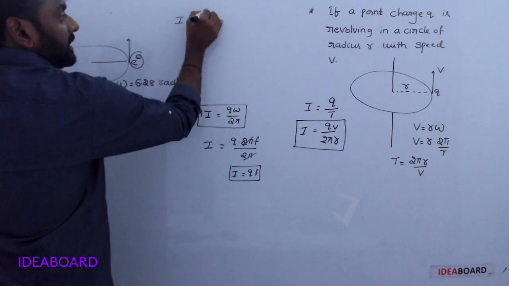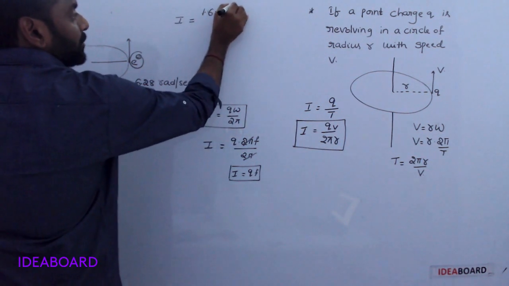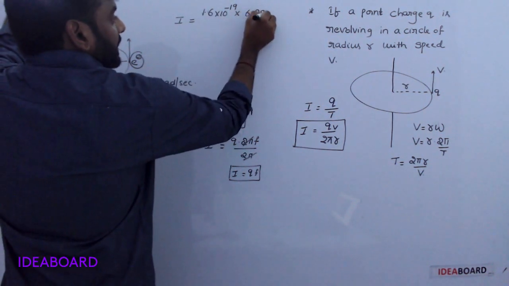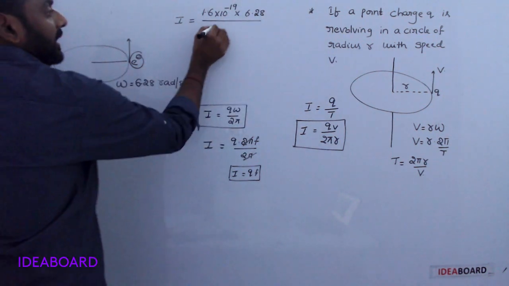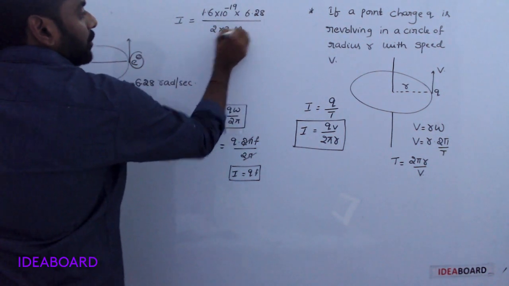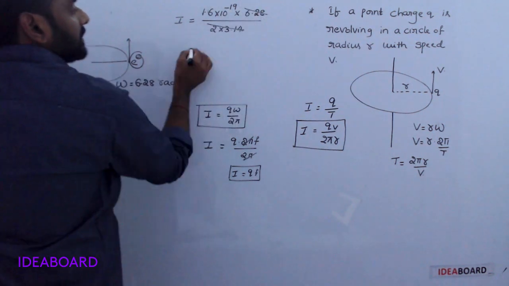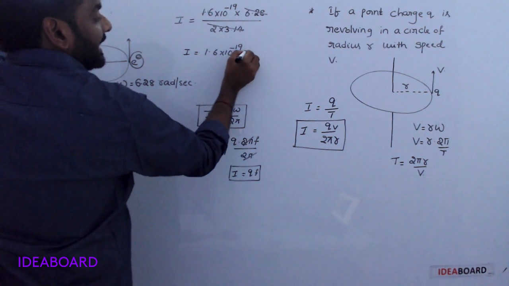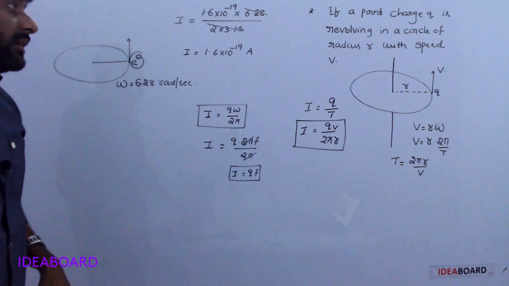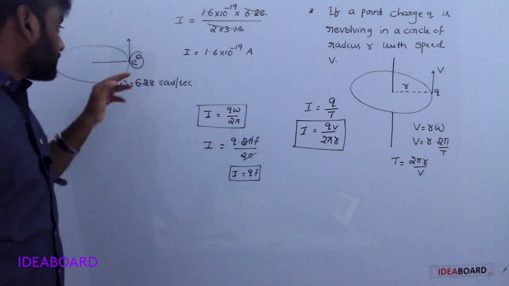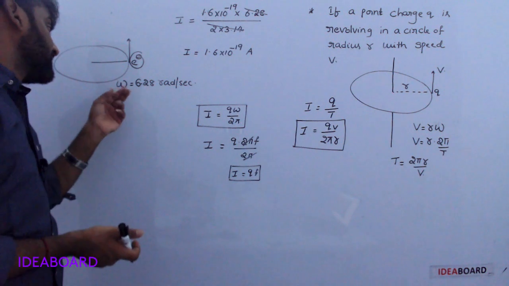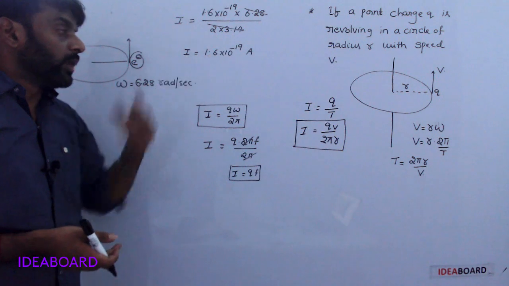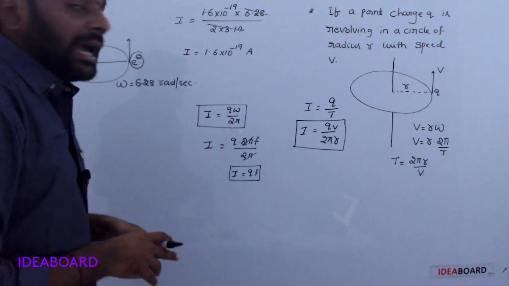Q means the charge of the electron, 1.6 into 10 to the power of minus 19. Omega means 6.28, divided by 2 pi, which is 2 into 3.14. These cancel. So the developed current is 1.6 into 10 to the power minus 19 amperes.